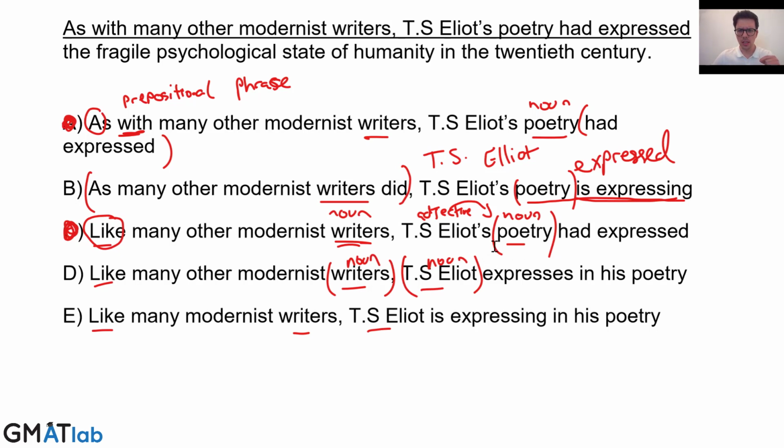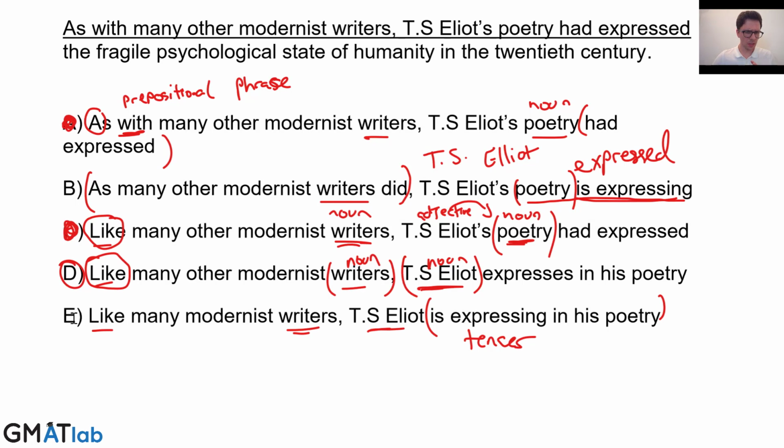And so here in the ones above, the reason they're wrong is because the actual noun that we're talking about is poetry. Here we stop using T.S. Eliot as a possessive. We're not saying T.S. Eliot's. Here we're talking about T.S. Eliot himself. We're talking about the noun. And so here writers and T.S. Eliot are being compared. And so we're comparing two nouns using like. D looks good, looks like it's going to be the answer. In E, we've got writers and T.S. Eliot again. However, there's something going on with tenses.